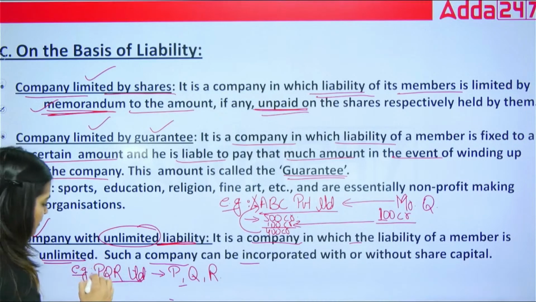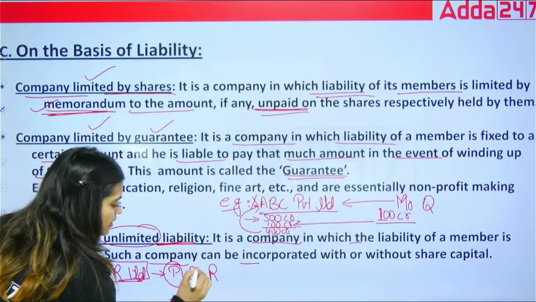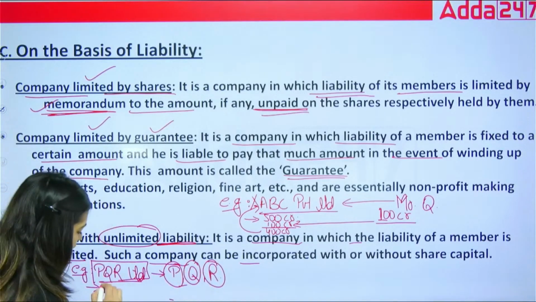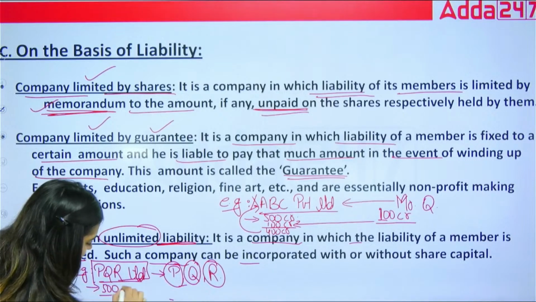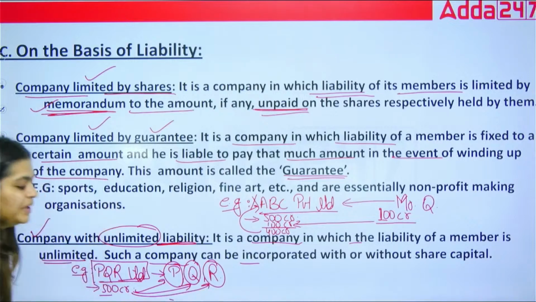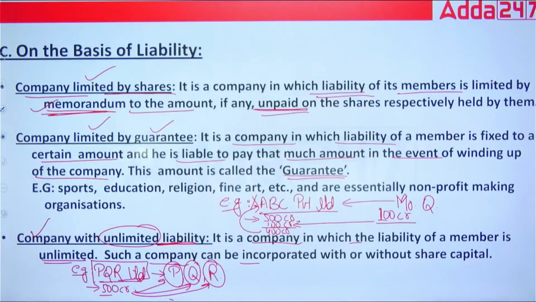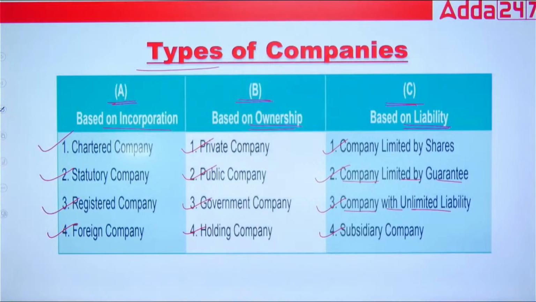If this company winds up, there is no limit for them. Suppose PQR Limited has to pay around 500 crores. All of this will be borne by the PQR owners. That is unlimited liability. In guarantee, we give an exact figure that we will be liable for this much amount only. This is based on liability. I hope it's clear to you all. Chaliye. So these are the different types of companies that we have to remember.